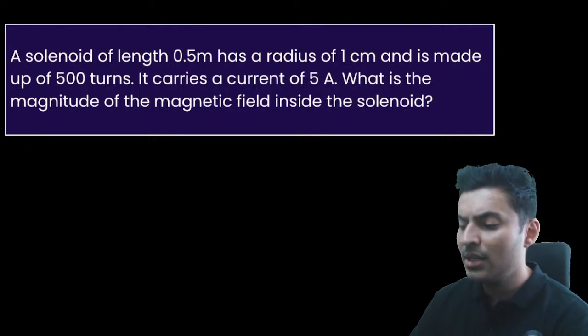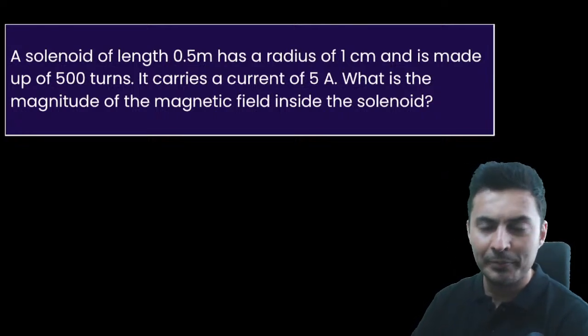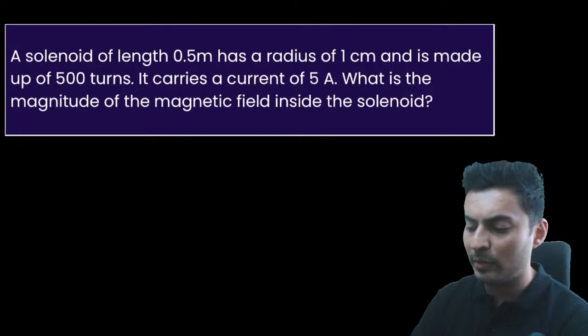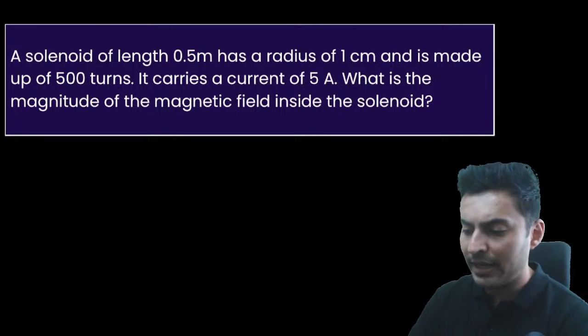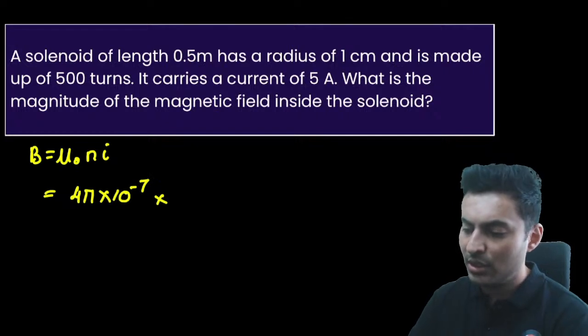There is a solenoid of certain length, has a radius of 1 centimeter and is made up of 500 turns. If it carries 5 amperes, what is the magnitude of the field inside the solenoid? Direct application of the formula based question. So magnetic field is nothing but mu naught n I. Mu naught we know is 4 pi into 10 to the power minus 7. Number of turns, do I know it?